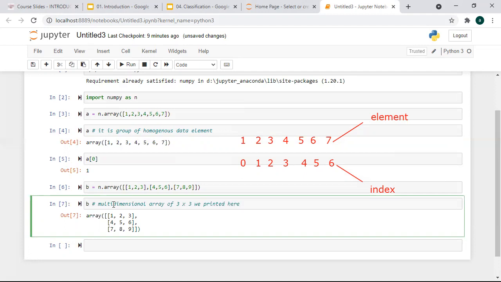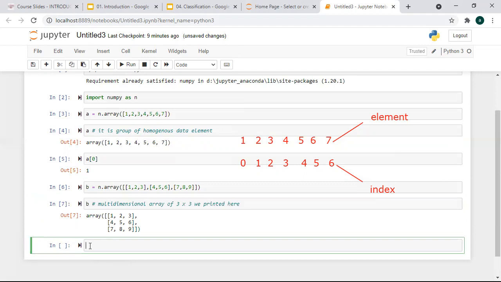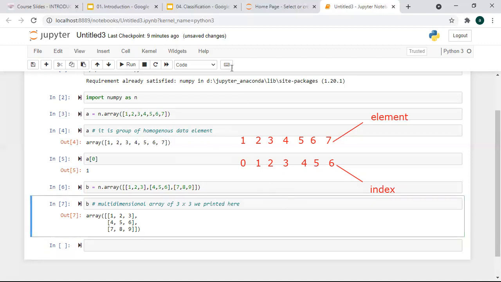So this is about the multi-dimension array, and how you can access an element. In here as well, if you want to access any element, the indexing will be different, right? You might be aware of the indexing for this multi-dimension array. Here we are going to consider the rows and columns, right? Suppose the elements are present in this way: one, two, three, then 4, 5, 6, then 7, 8, 9, right?